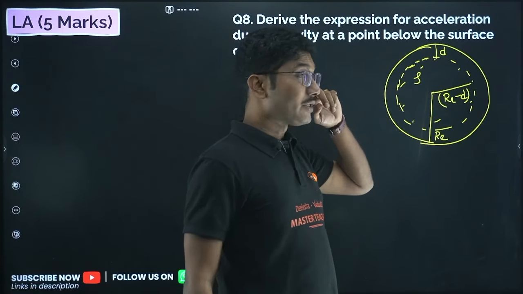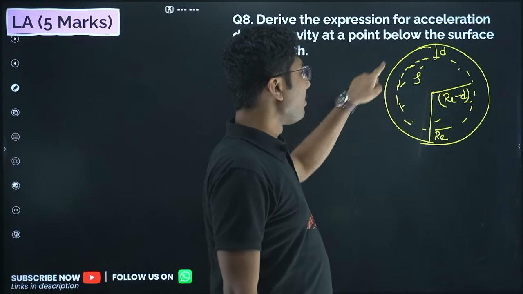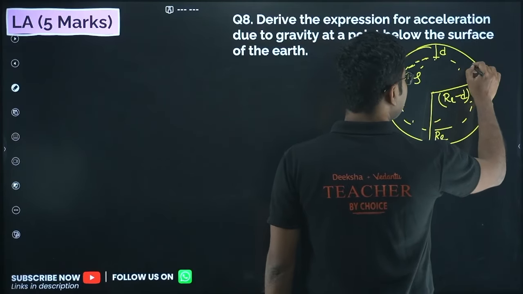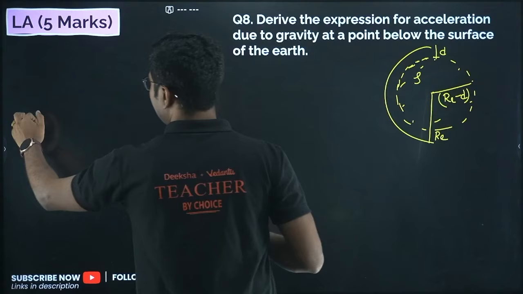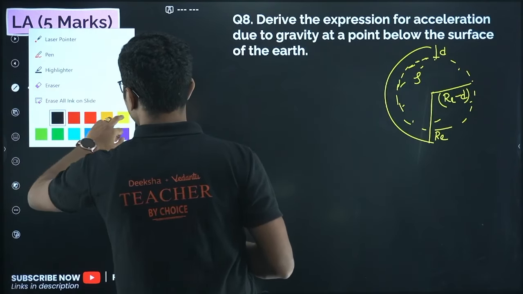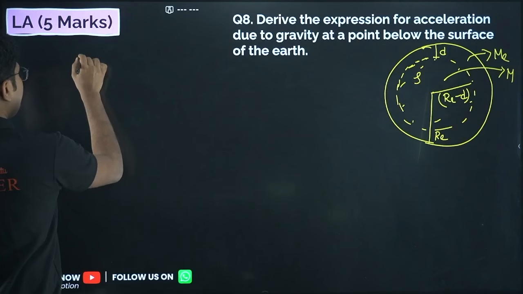Now first of all, we have to find the mass of the entire earth, and also the mass of the inside portion. Mass of the entire earth is Me, and mass of this portion say m. So what is the mass of entire earth?